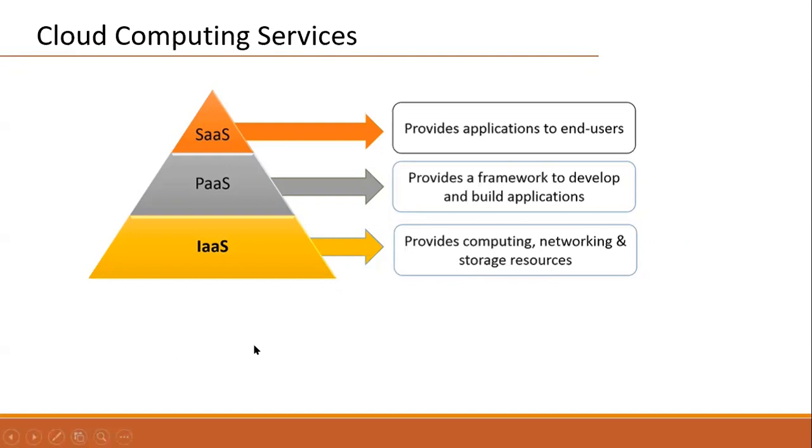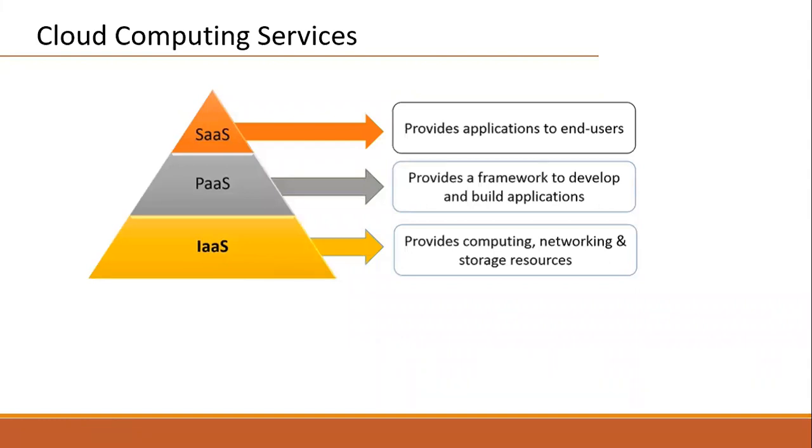3 major services are there. Generally, we have divided the services into 3 categories here: infrastructure as a service, platform as a service, software as a service. So infrastructure as a service means Amazon will provide us the complete infrastructure.